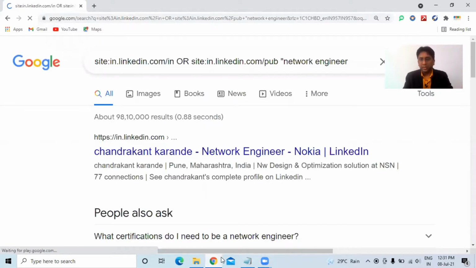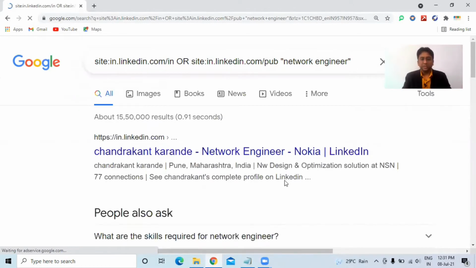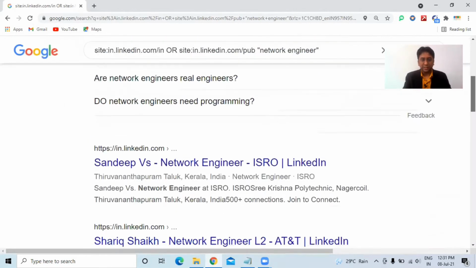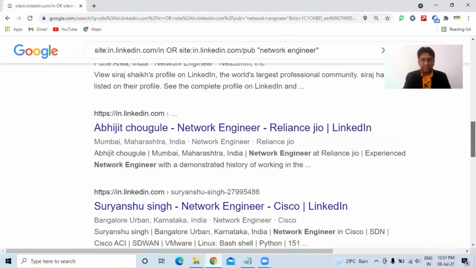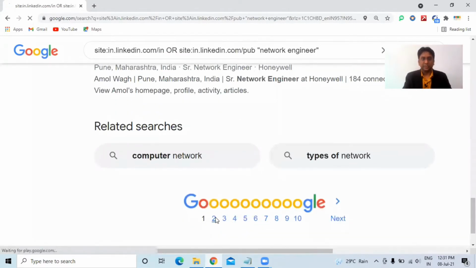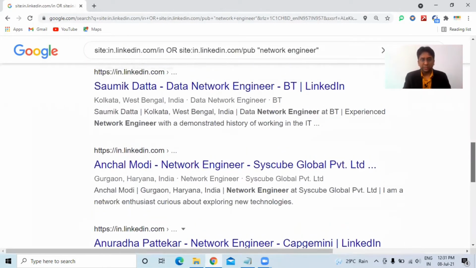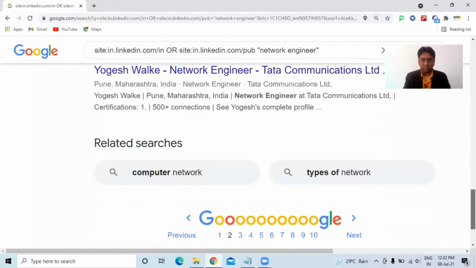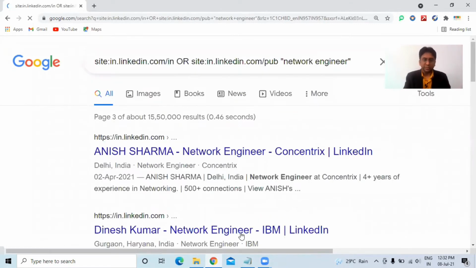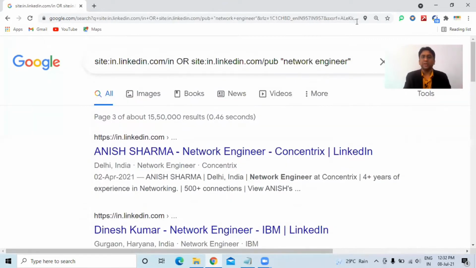Enter. Oh, I missed the quotation mark here. Let me put that. Yeah, enter. So now these are the profiles of network engineers, more than 15 lakhs. Let's go through it. Okay, so we are getting network engineer profiles. As you could see, there is a designation called data network engineer also. This is something which we got to know now. But we are not looking for that data engineer. We are looking for a network engineer.